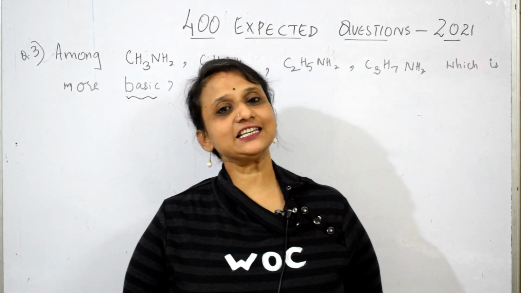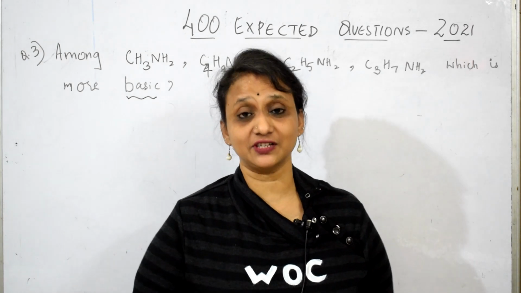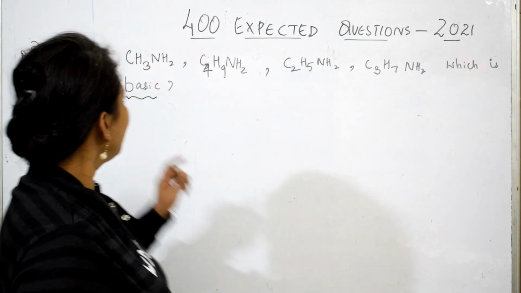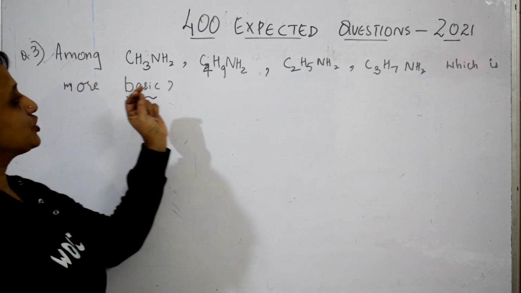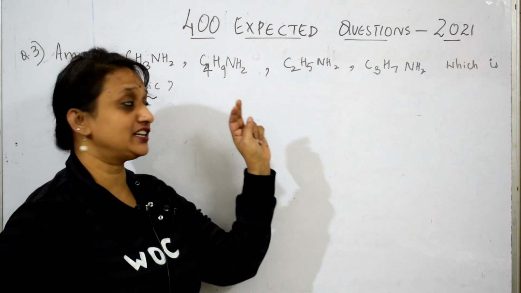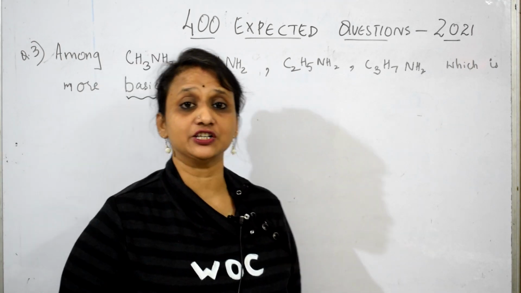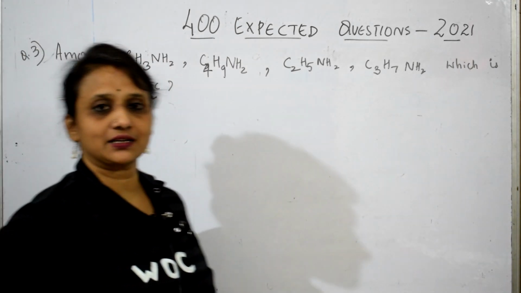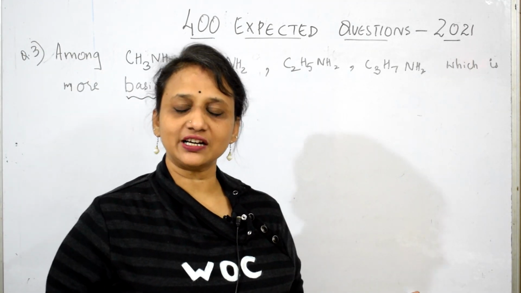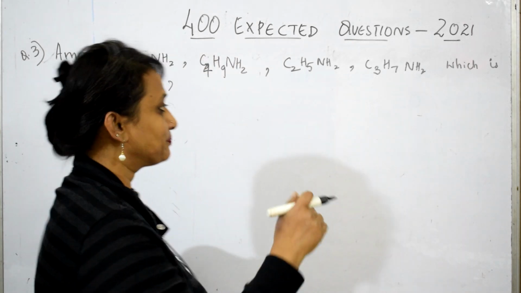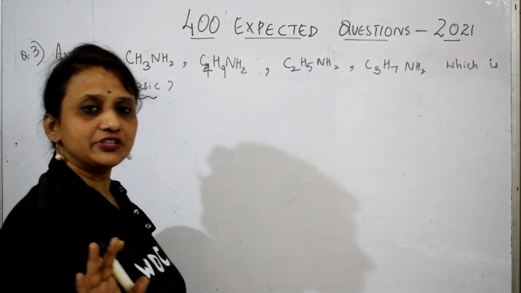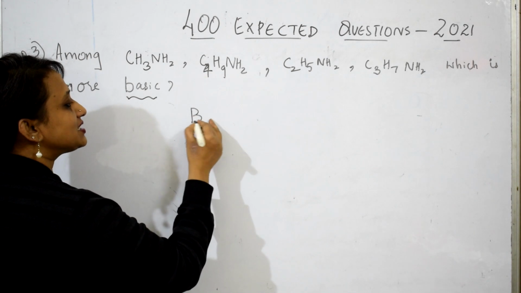Let us see the question which is expected this year, 2021. Read. Among CH3NH2, C4H9NH2, C2H5NH2, C3H7NH2, which is more basic? Simple question. Don't get tensed. Whenever basic nature is given to you, remember what a base is, students.